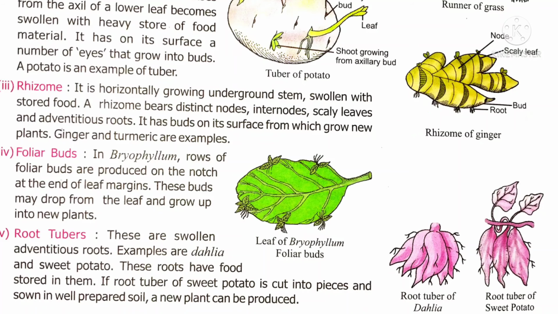The next one is foliar buds. In plants like bryophyllum, rows of foliar buds are produced on the leaf margin. Slowly, these foliar buds are detached from the leaf and grow into new plants. The next organ of vegetative propagation is root tubers.